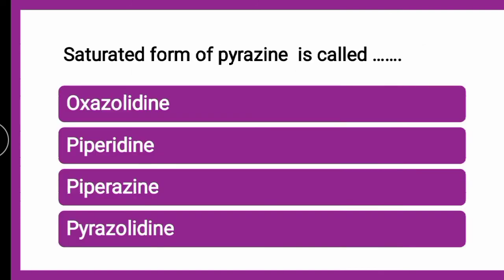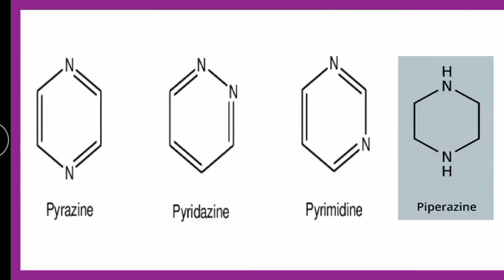Next question is, saturated form of pyrazine is called dash. Whether the saturated form of pyrazine is oxazolidine, piperidine, piperazine or pyrazolidine, the correct answer is piperazine. Pyrazine, which is the unsaturated form, has nitrogen at first and fourth position, and piperazine, the saturated form, again has nitrogen at first and fourth position. So pyrazine and piperazine, these are the saturated forms.